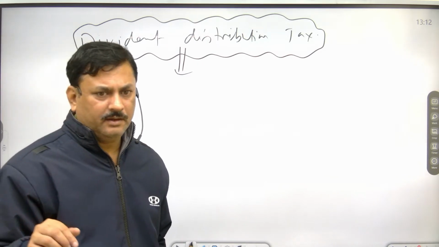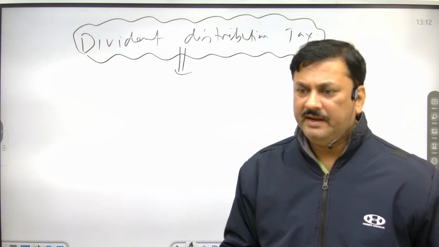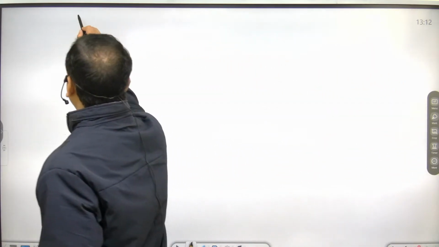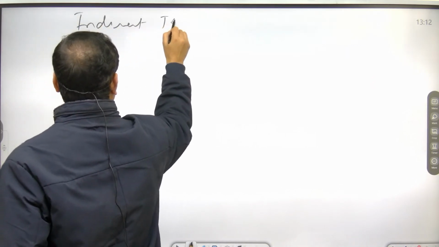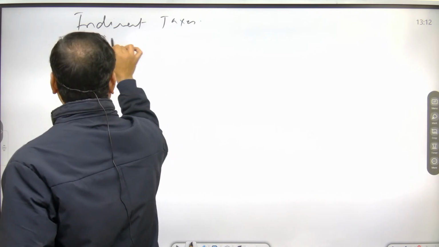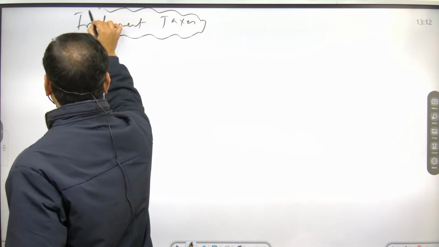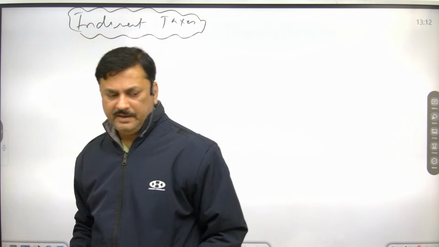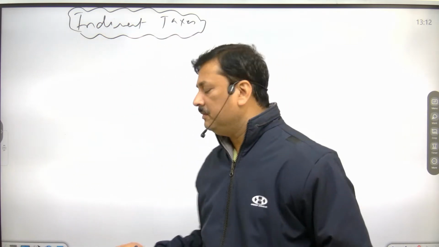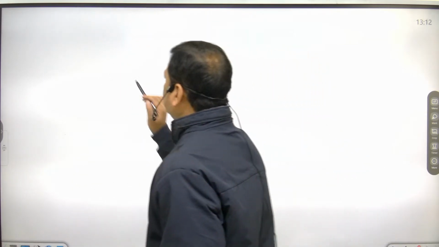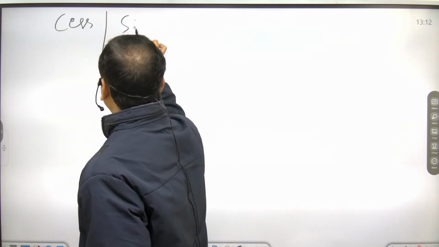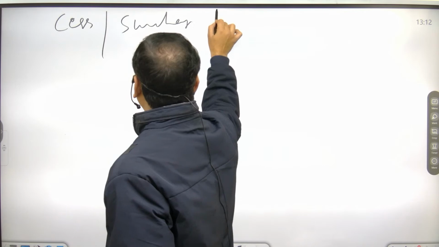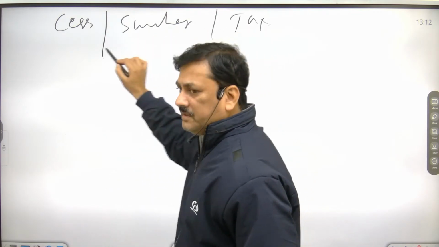Now next is what? Indirect taxes. Direct tax. So look here. First, what we have discussed: cess, surcharge, and tax. What is the meaning of cess?